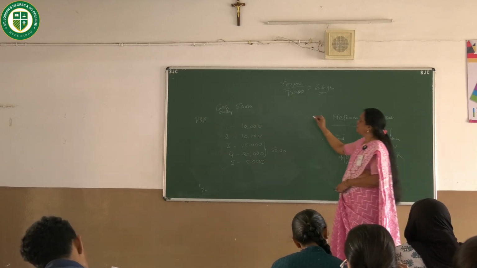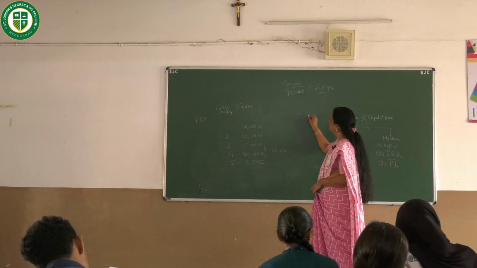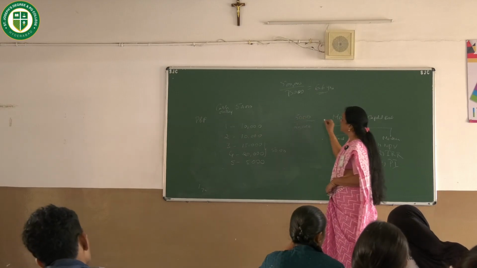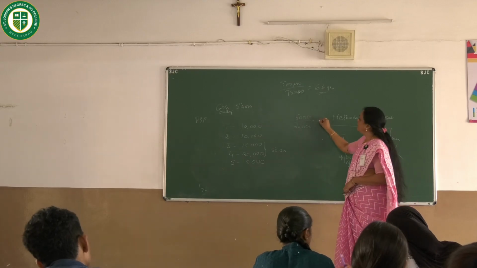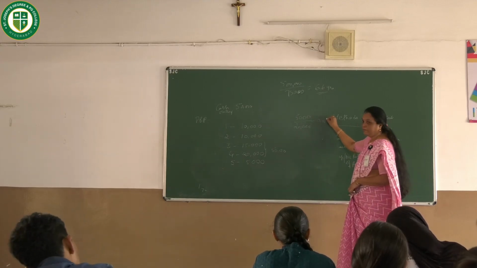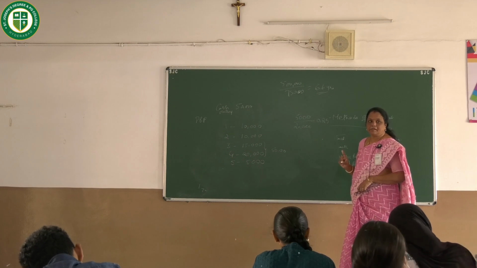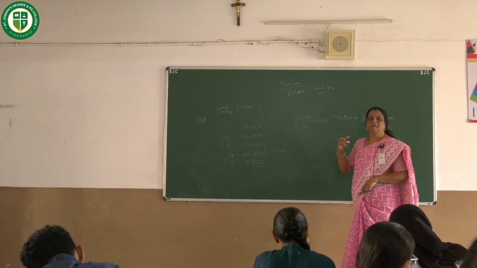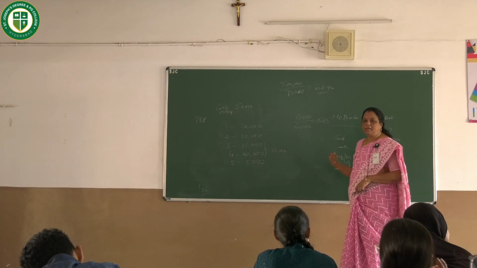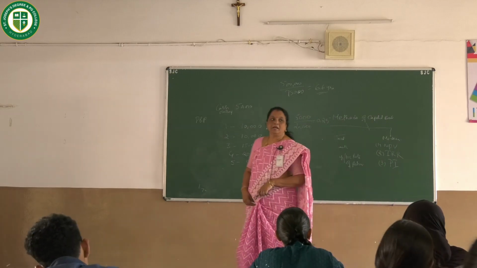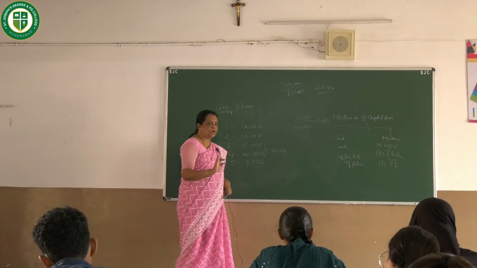So 5,000 divided by 20,000, you are getting 0.25, which is 3 months. So it is taking 3 years, 3 months for us to recover this 50,000. So payback period is 3 years, 3 months. Understood?